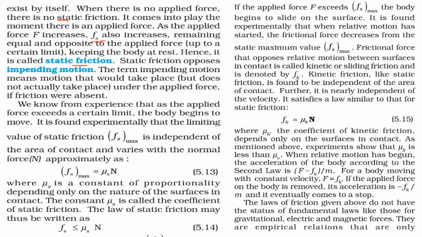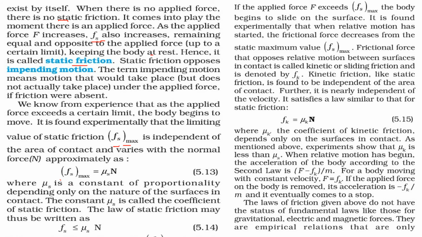The body is kept at rest. This is the impending motion. Fs max is the point at which you push it and it starts moving. So Fs max is the maximum static friction, the maximum force that can hold that body, beyond which if you apply an opposite force, the body is going to move.